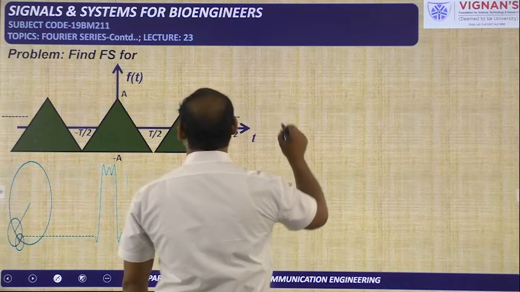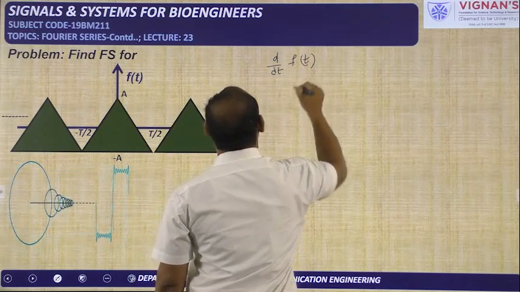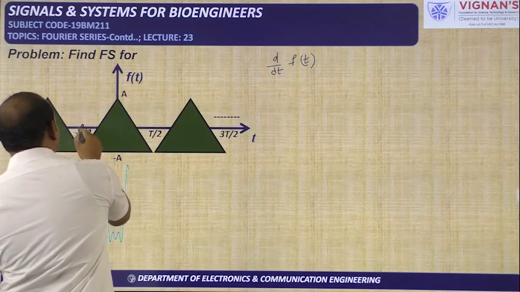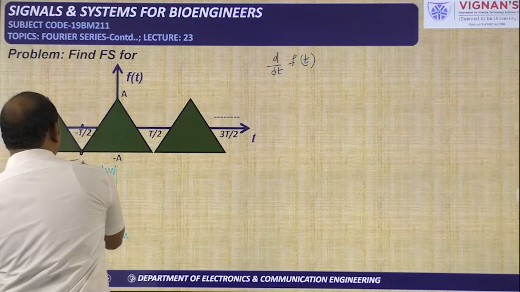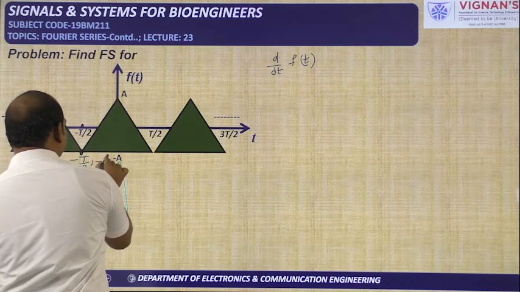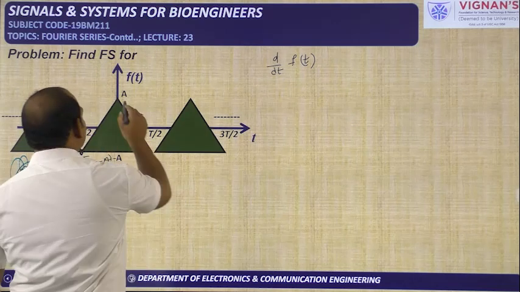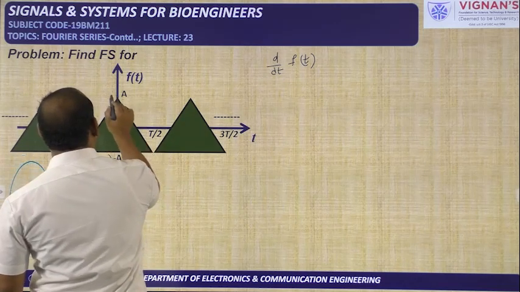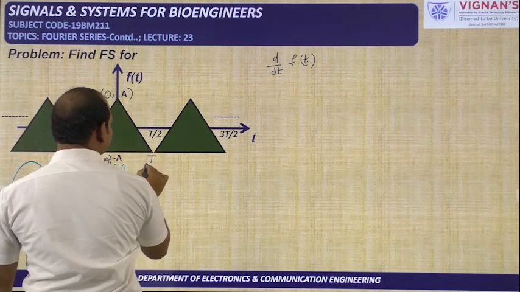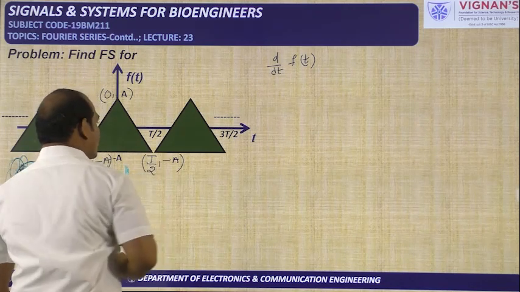I will do the first-time differentiation of this one, d by dt of f of t; how this signal is available, that we will see. Here the point is given by minus t by 2, this is the x coordinate, and the y coordinate is given by minus a. This is the coordinate available at this point, and here the coordinate is given by 0 comma a, and here the coordinate is given by t by 2 comma minus a. In this way the coordinates are given.